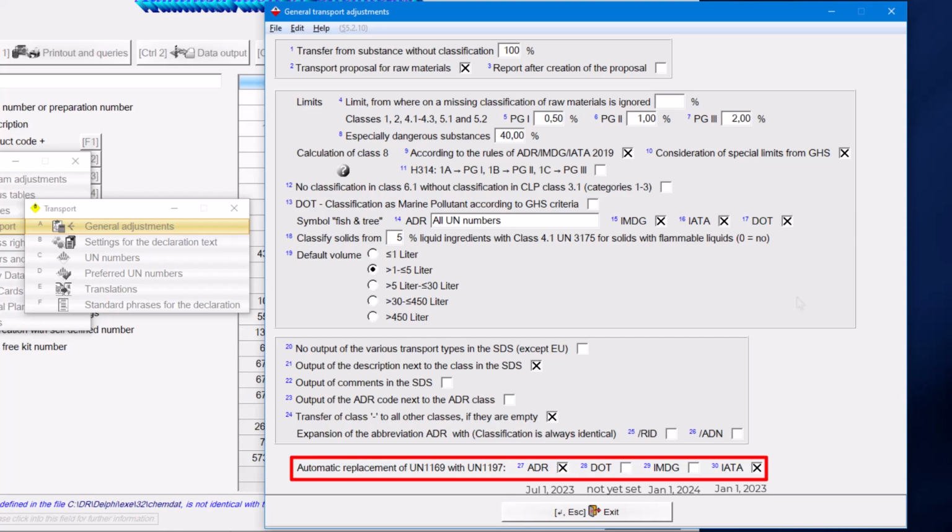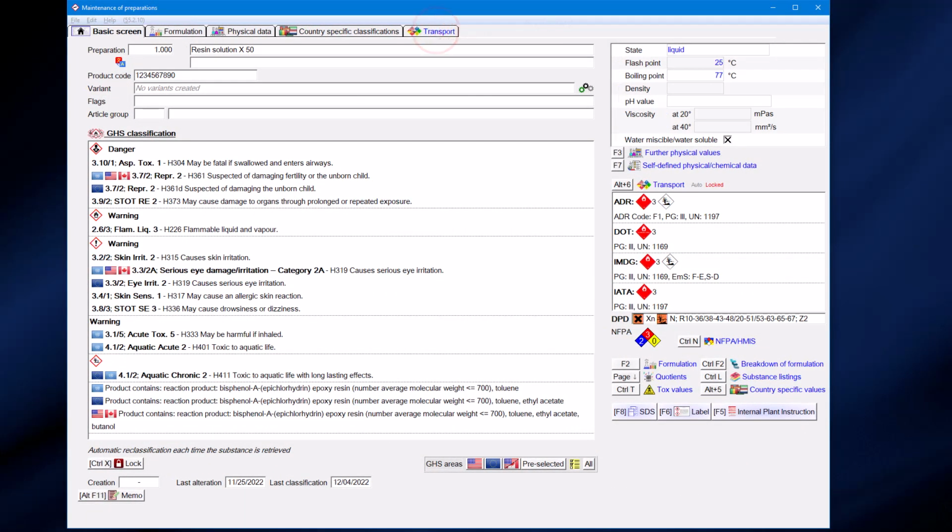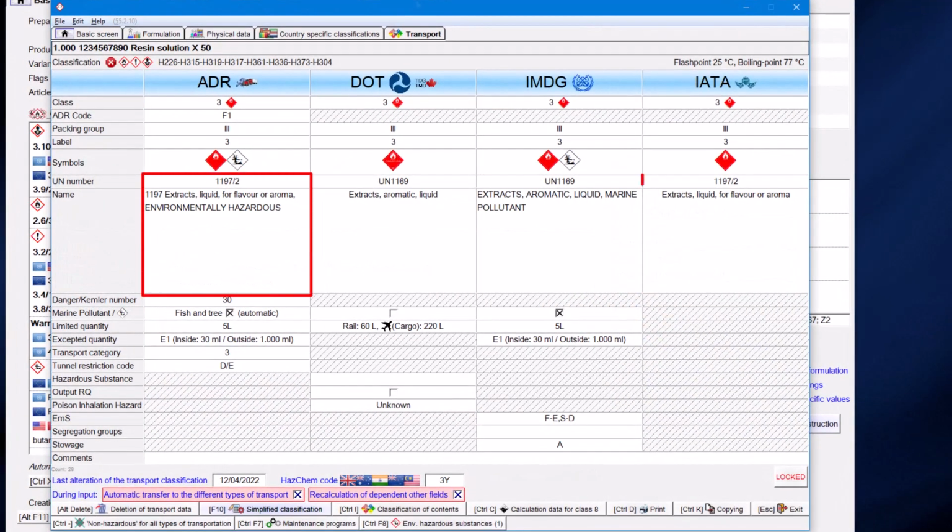The option for DOT is only present to avoid that different transport types have different UN numbers. In this case, as long as there is no alteration to the DOT, the old UN description is output. If you now go to a preparation which was originally assigned the UN number 1169, you will notice that wherever you have activated the corresponding option, the UN number 1169 has automatically been corrected to 1197 with the new wording. In this case, as an exception, set locks will be ignored.